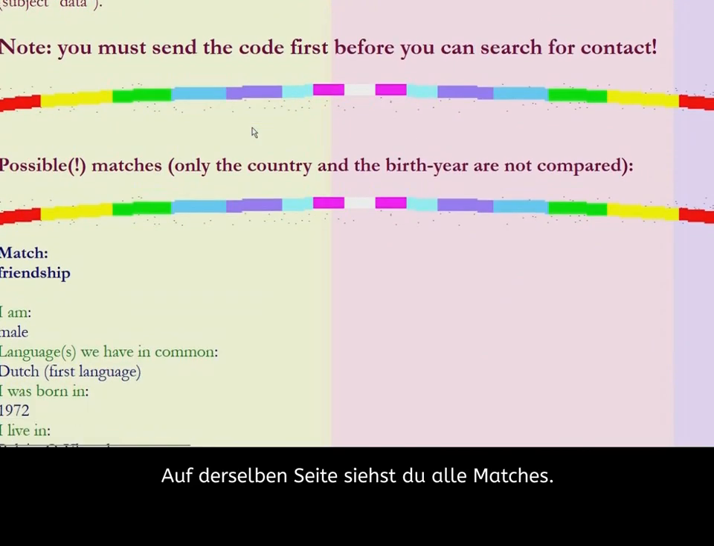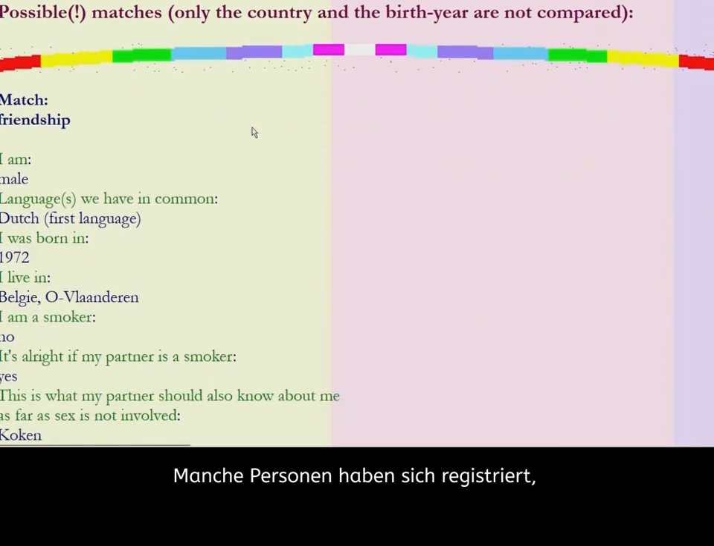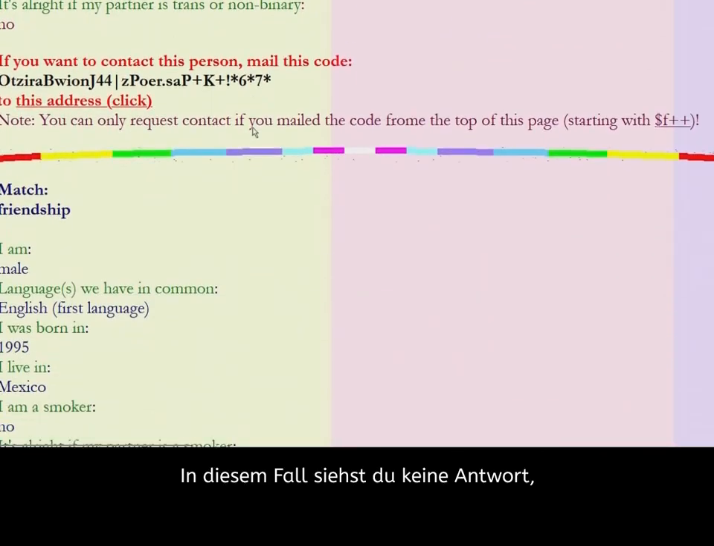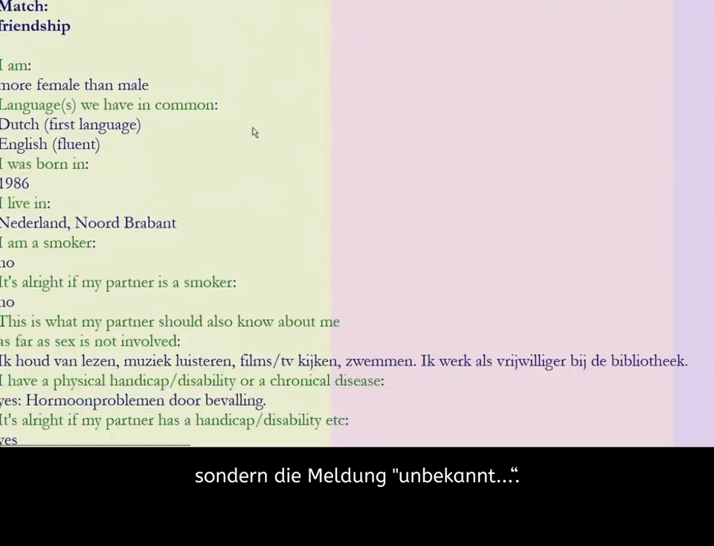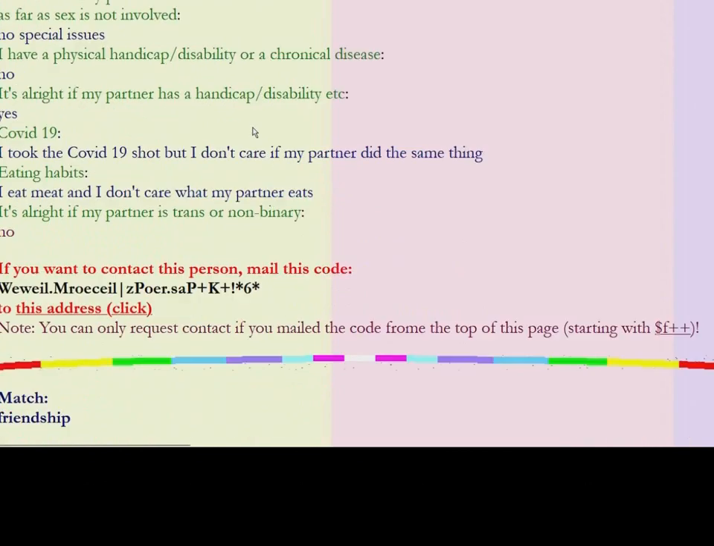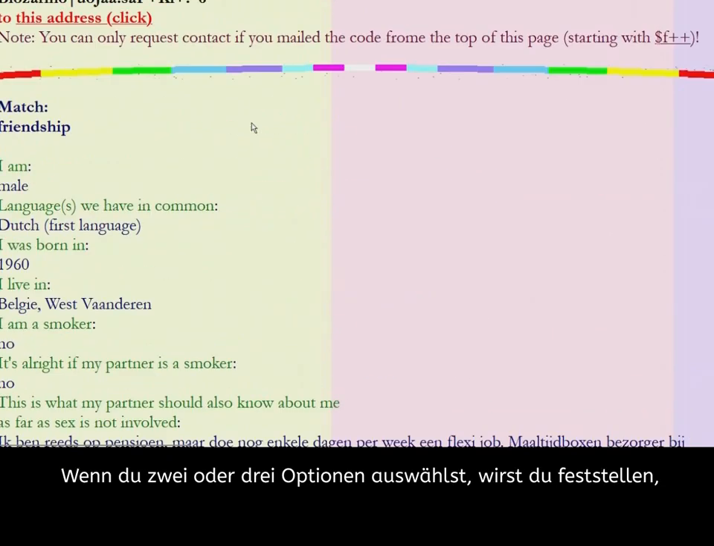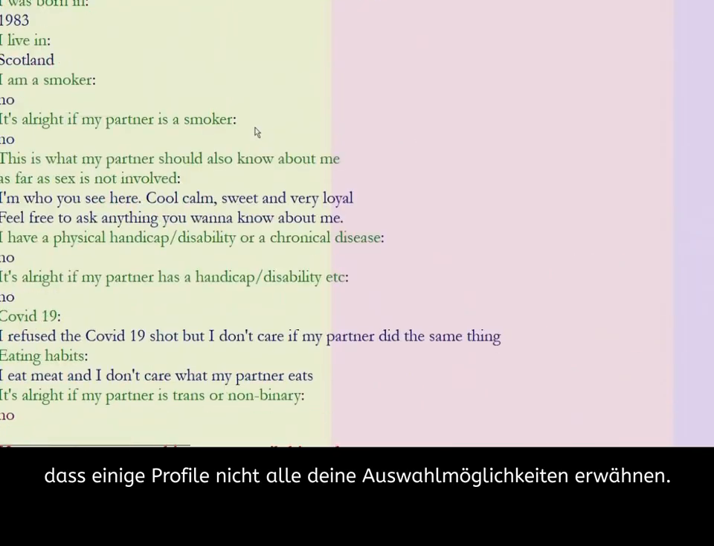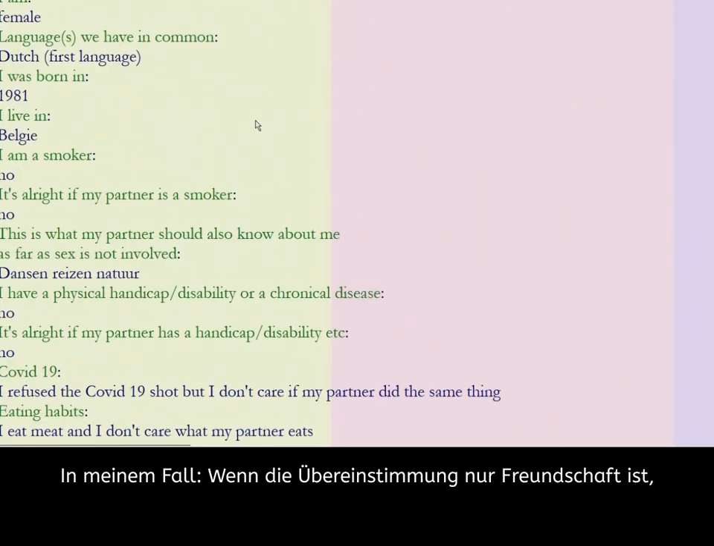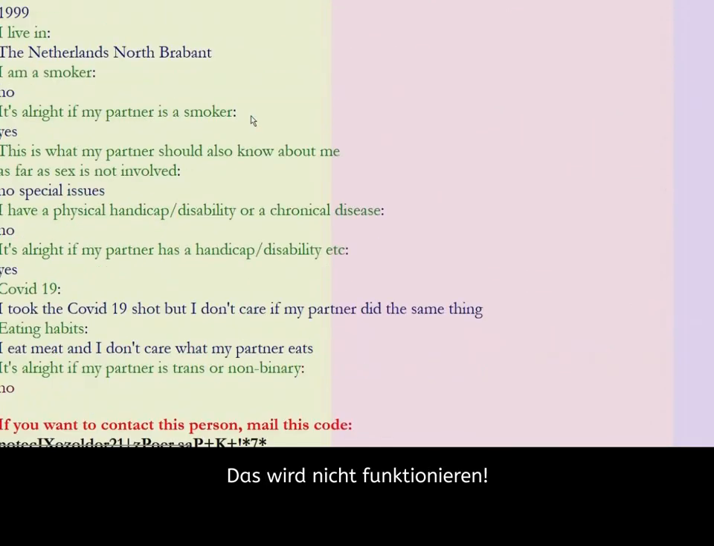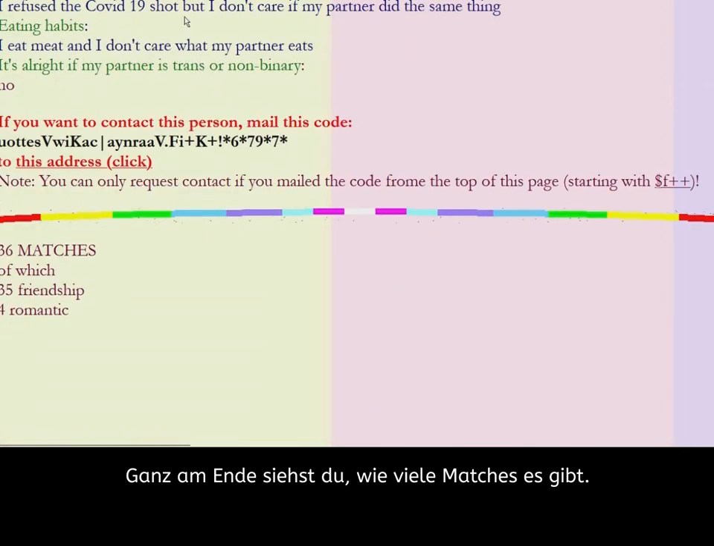On the same page you can see all the matches. Some people registered before a question was added. In such a case there is no answer, but instead it says unknown. In this case I selected friendship and romantic. If you select 2 or 3 options, you'll see that some profiles shown mention less than all of your choices. In my case, if the match is friendship only, it's no use trying to start a romantic relationship with that person, it won't work. At the very end you see how many matches there are.